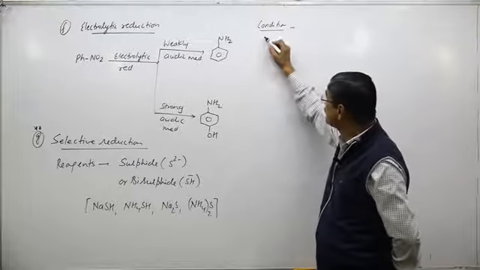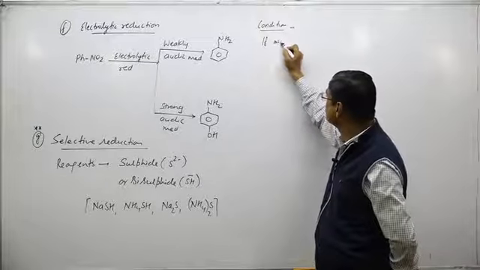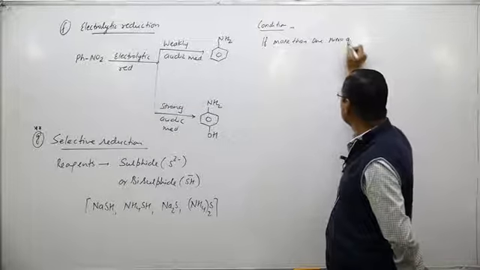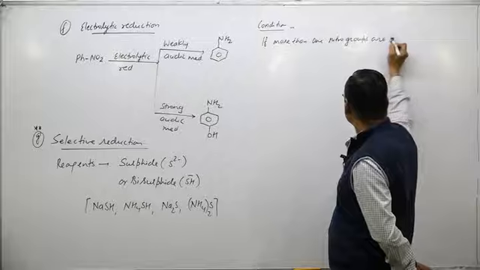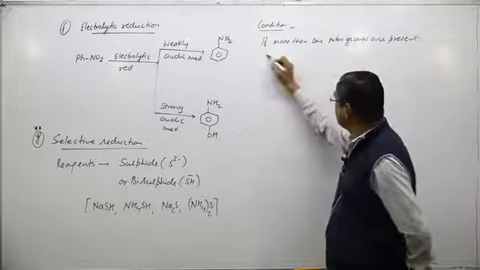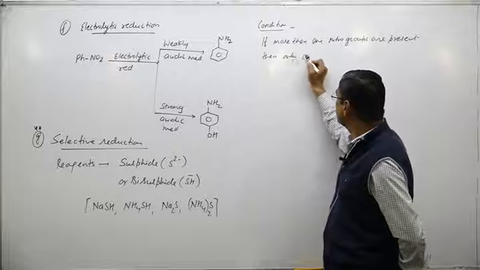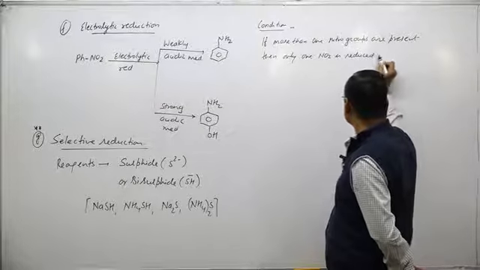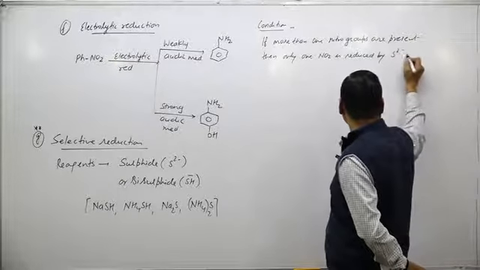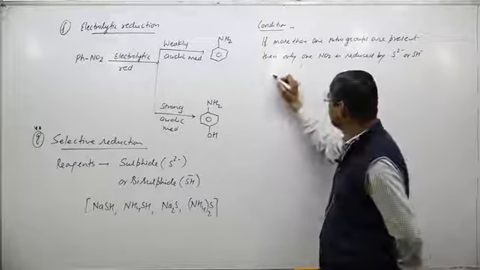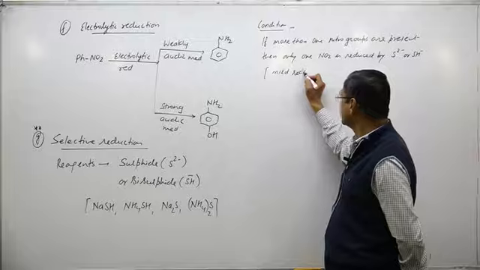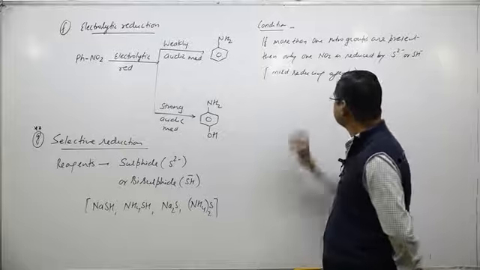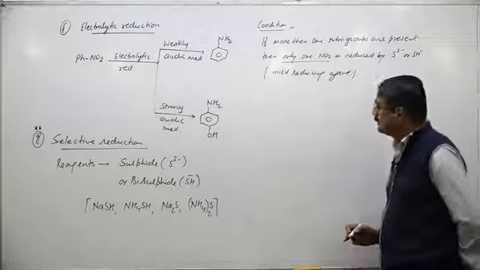So the condition is like this: if more than one nitro group is present, then only one NO2 is reduced by sulfide or bisulfide, that is a mild reducing agent. Only one NO2 is reduced by sulfide and bisulfide.